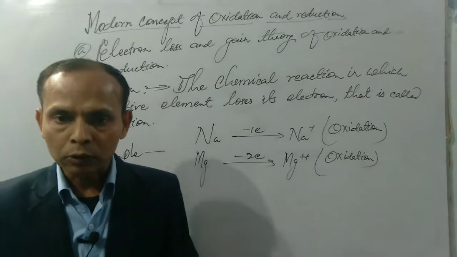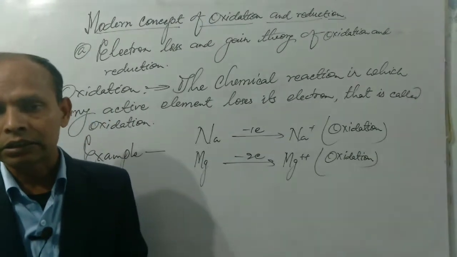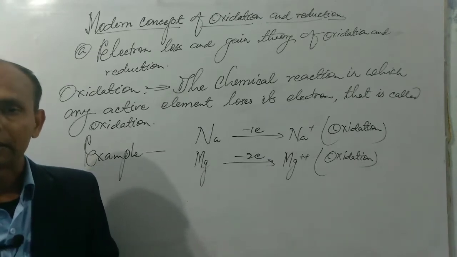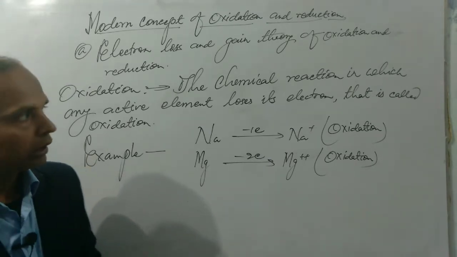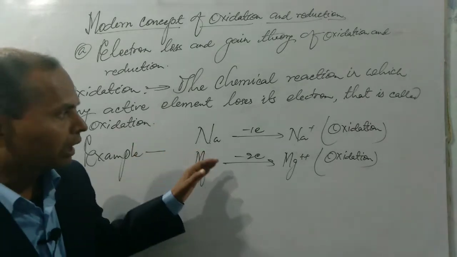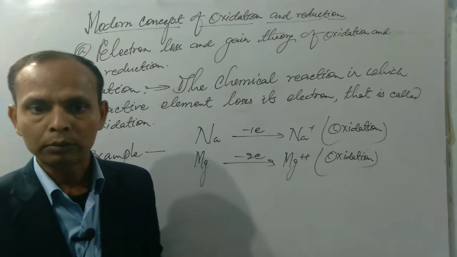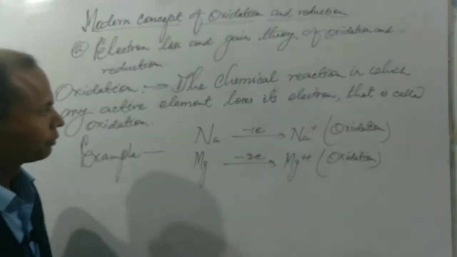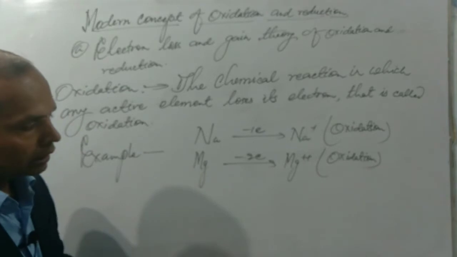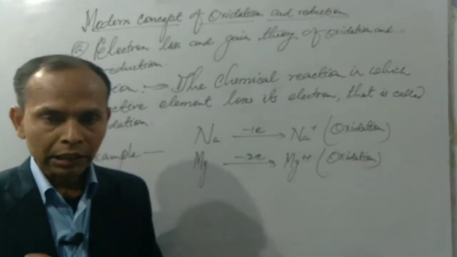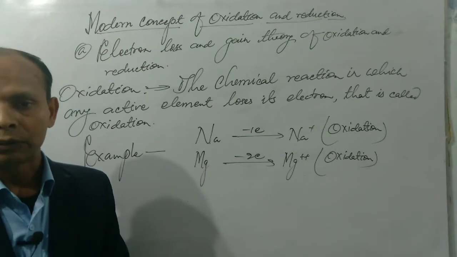So only electropositive elements have the tendency to lose electrons, and electronegative elements have the tendency to gain electrons. But in case of an oxidation reaction, any active element loses its electron to form a positive ion, and that is considered as an oxidation reaction. Just oppositely, the chemical reaction in which any active element gains its electron is known as reduction.